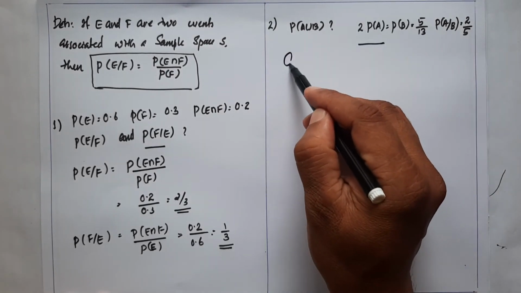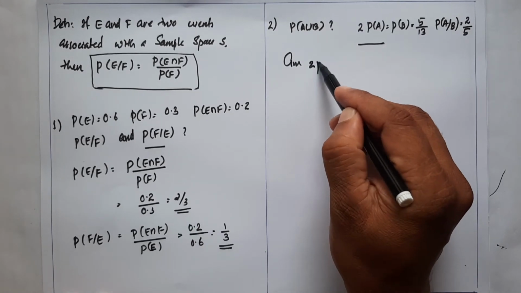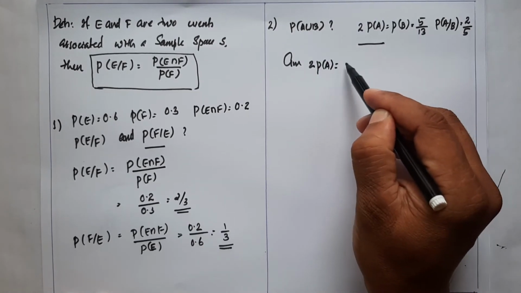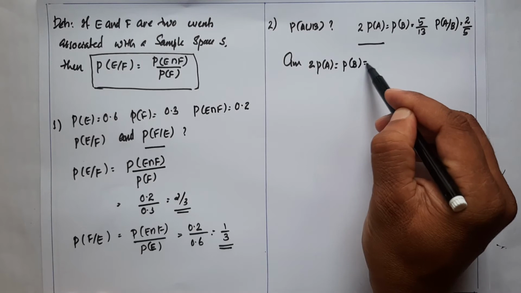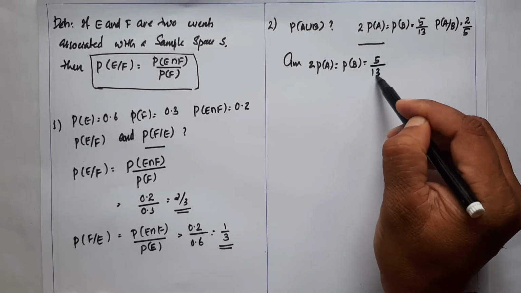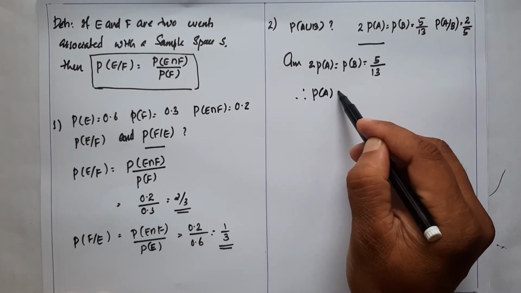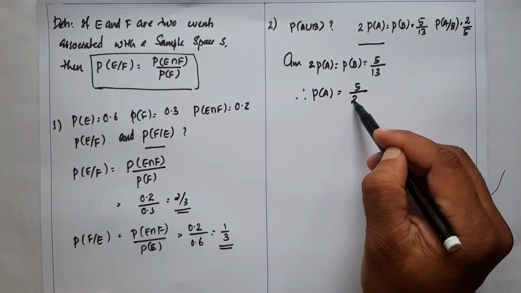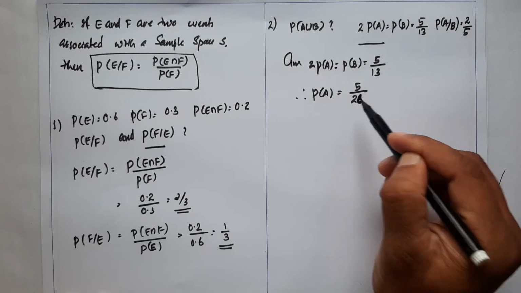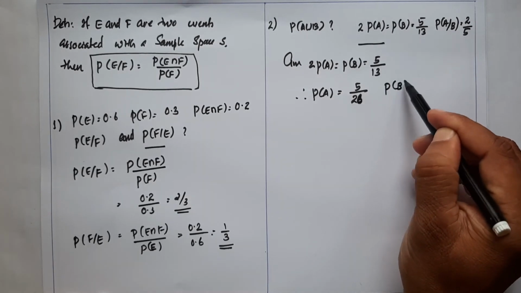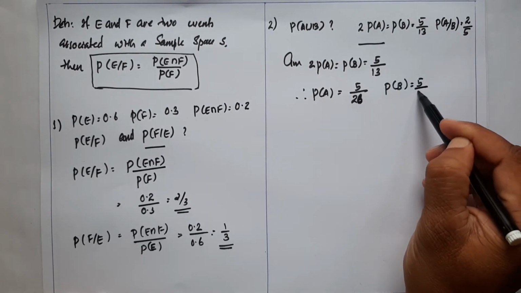Here the given condition is 2 P of A is equal to P of B is equal to 5 divided by 13. Therefore P of A is 5 divided by 26, and P of B is 5 by 13.